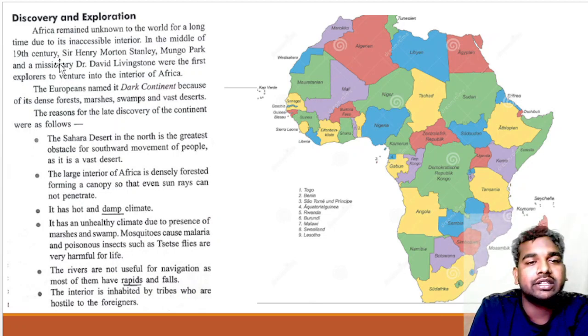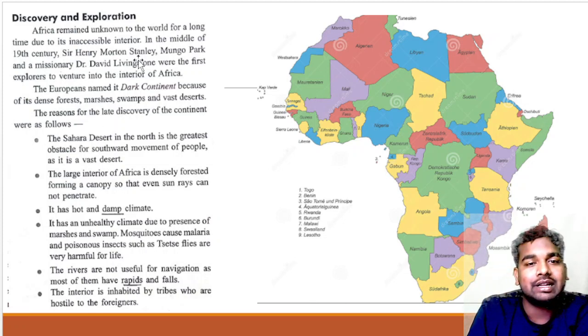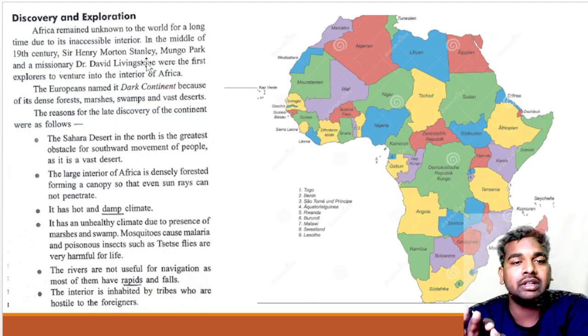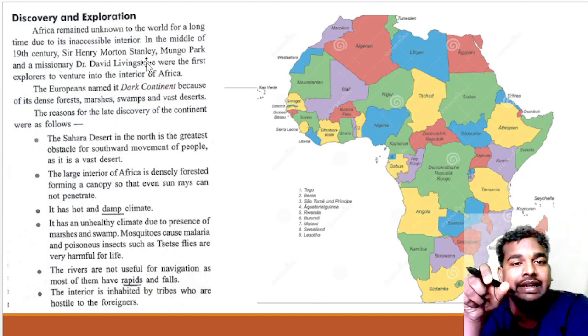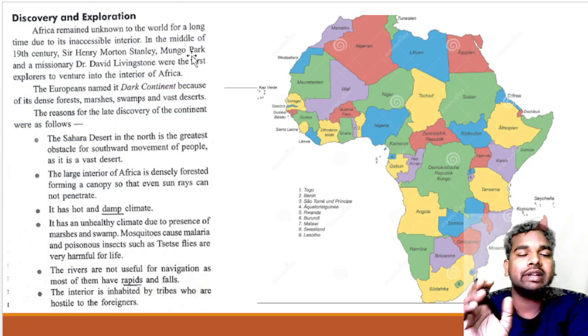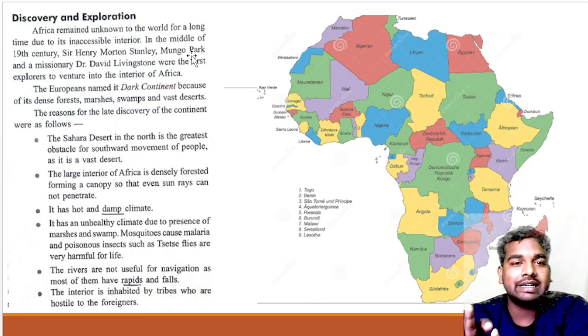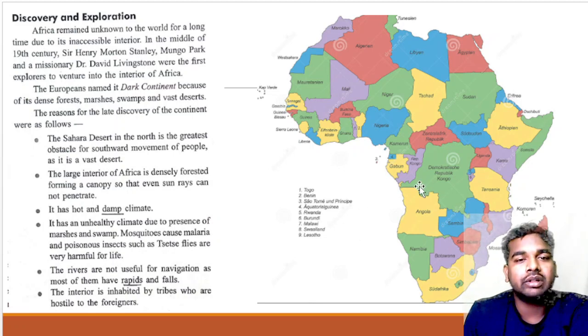In the middle of the 19th century, Sir Henry Morton Stanley, Mungo Park, and the missionary Dr. David Livingstone were the first explorers. We have studied why it was unknown to many: people were not able to enter inside. These three very important persons were the first explorers to venture into the interior of Africa.